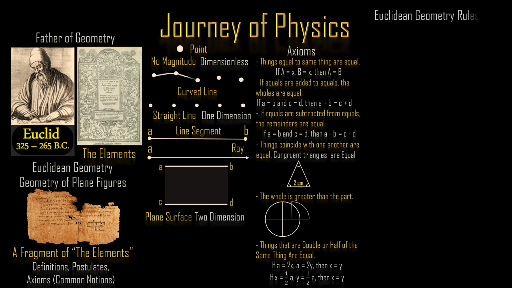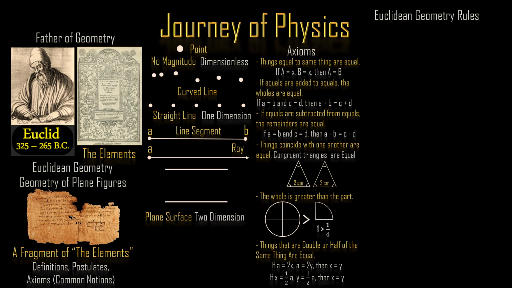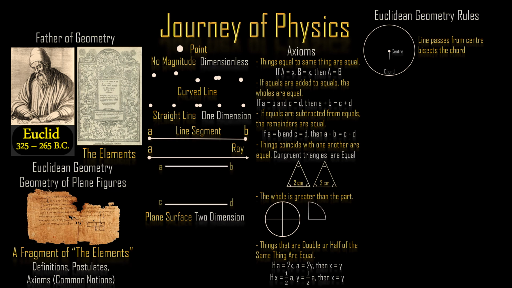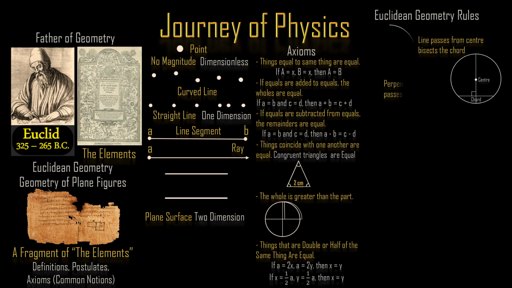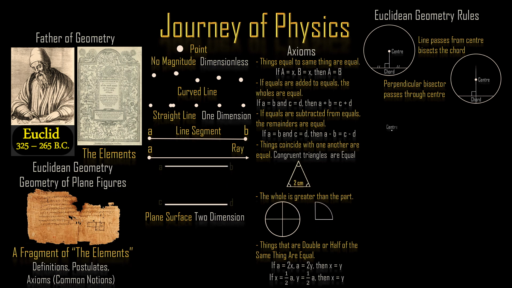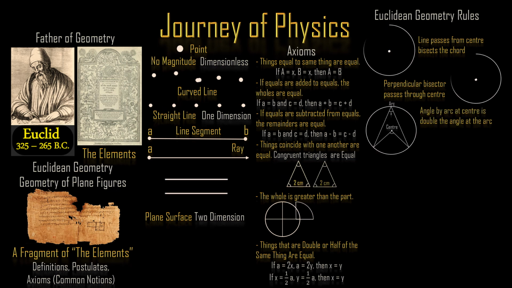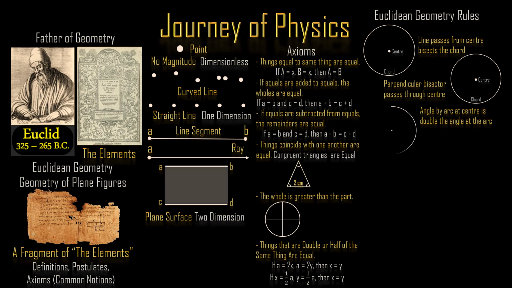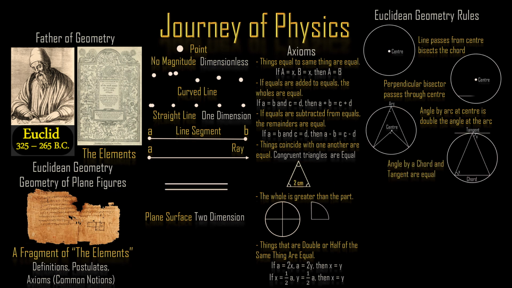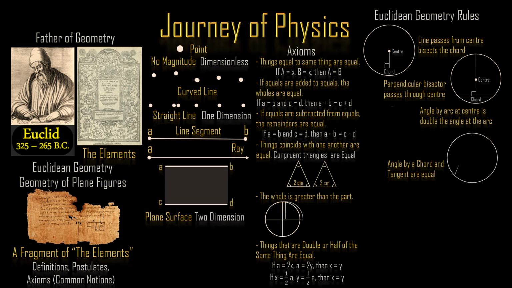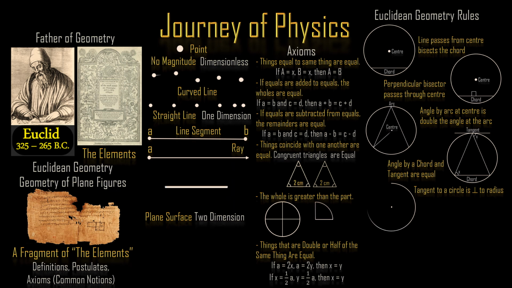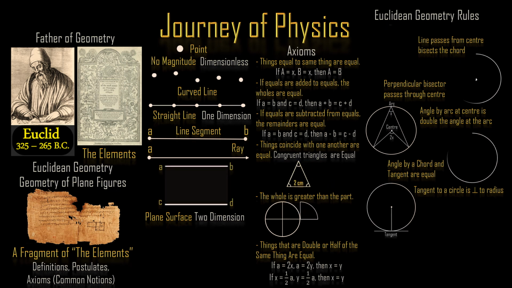Some of the Euclidean geometry rules: 1. The line drawn from the center of a circle perpendicular to a chord bisects the chord. 2. The perpendicular bisector of a chord passes through the center of the circle. 3. The angle subtended by an arc at the center of a circle is double the size of the angle subtended by the same arc at the circumference. 4. Angles subtended by a chord of the circle on the same side of the chord are equal. 5. A tangent to a circle is perpendicular to the radius drawn to the point of contact.